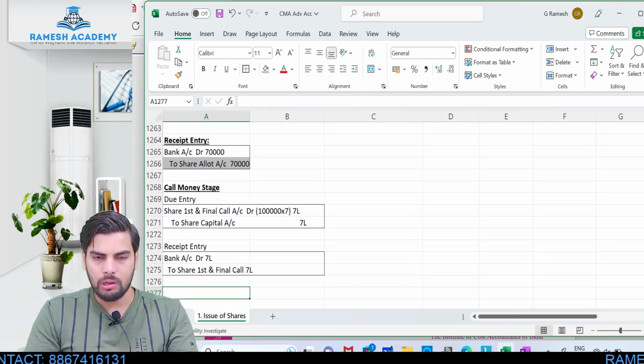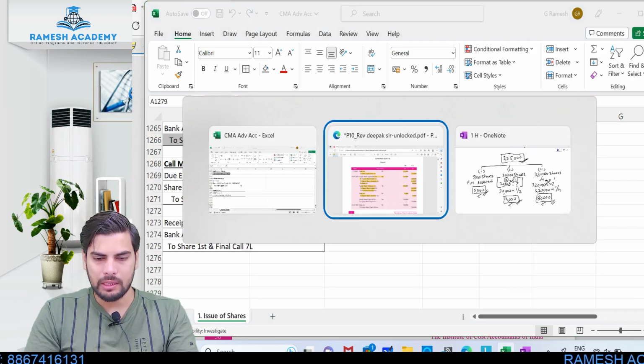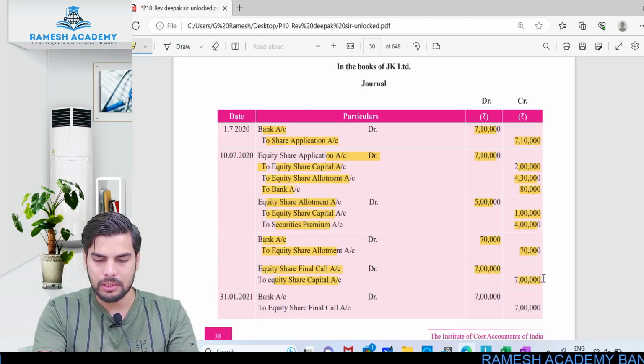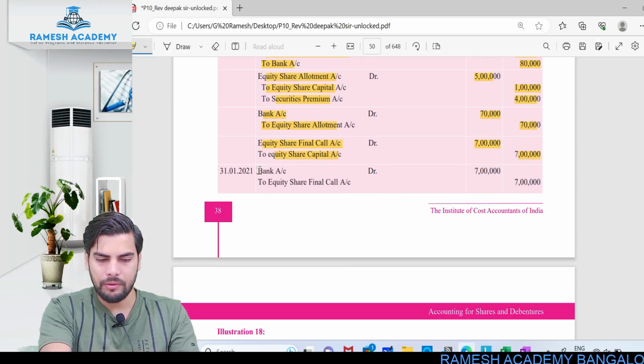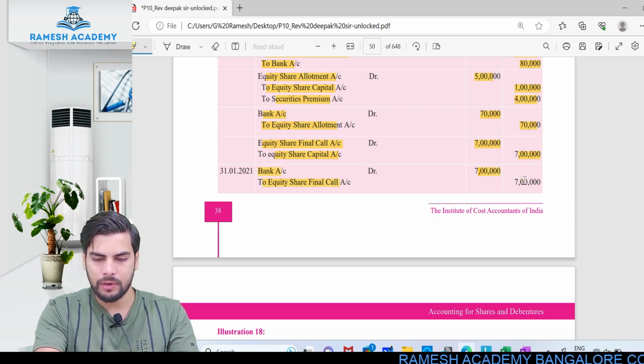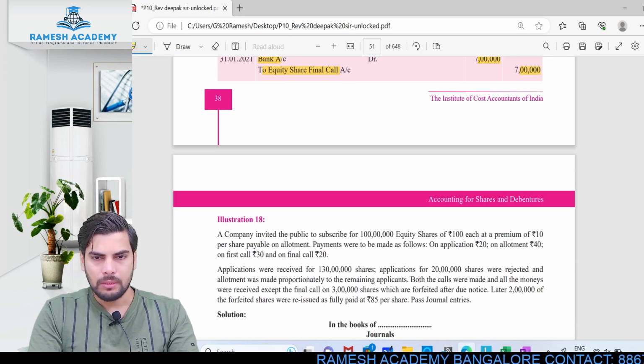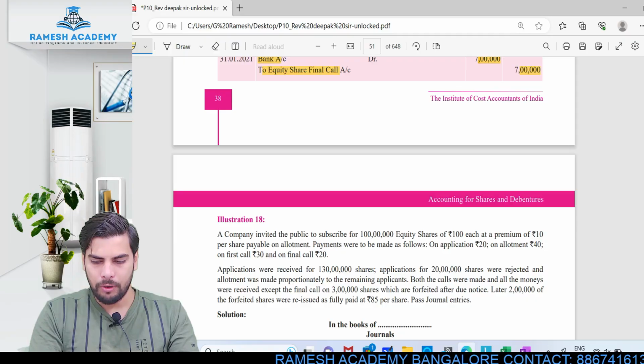Then when it comes to the call money stage, very simple entries: due entry and then the receipt entry. Due entry will be what? Share first and final call account debit to share capital 7 lakh. And receipt entry will be what? Bank account debit to share first and final call 7 lakh. Okay, that's all. Very simple, right? I hope everybody understood this.